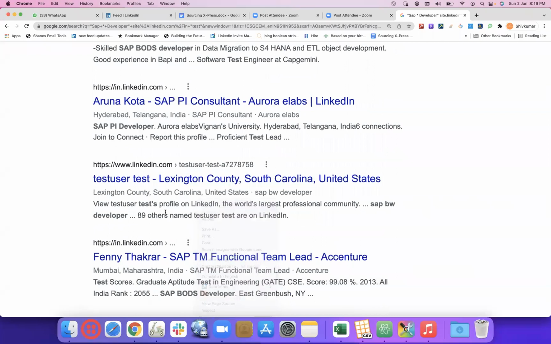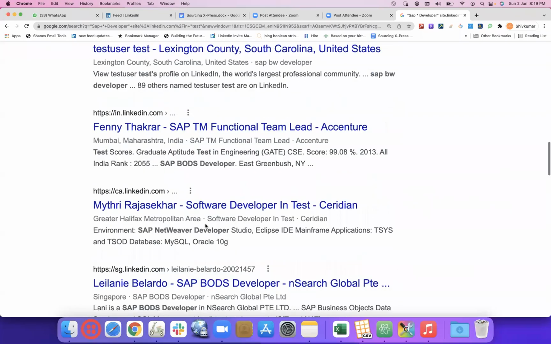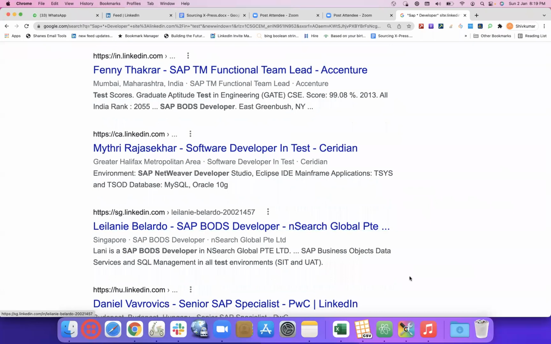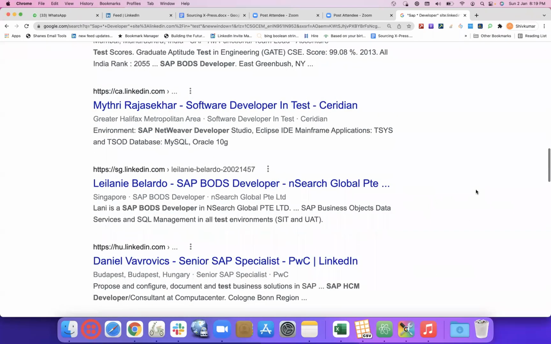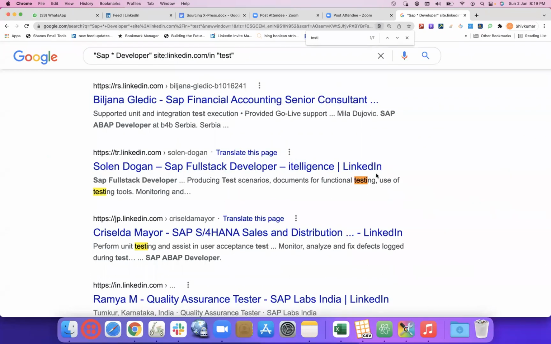So here one test is there. There's an apostrophe in between. But let's see in case we have anything which has testing and it is not getting highlighted. So here we have testing, but it's not getting highlighted. Here we have testings, but it's not getting highlighted.